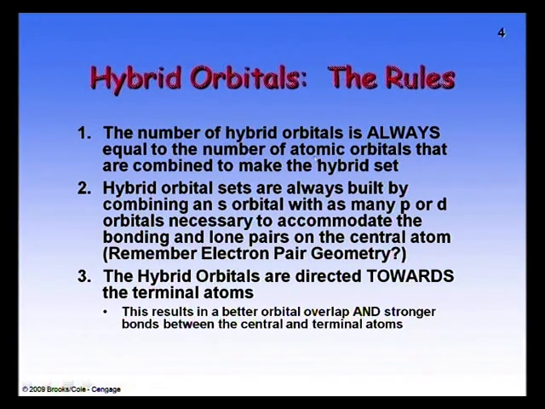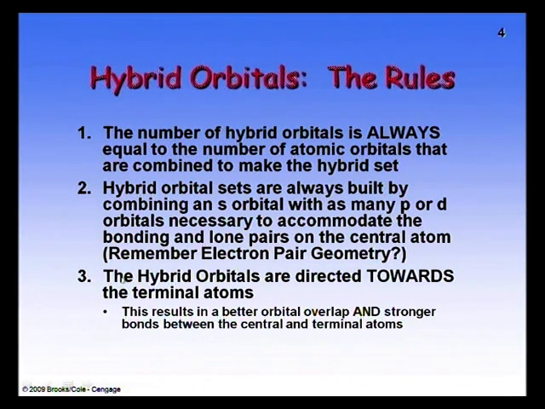The number of hybrid orbitals is always equal to the number of atomic orbitals that are combined to make the hybrid set. Hybrid orbital sets are always built by combining an s orbital with as many p or d orbitals as necessary to accommodate the bonding and lone pairs on the central atom.